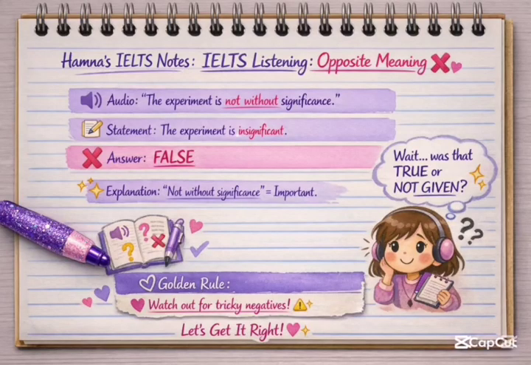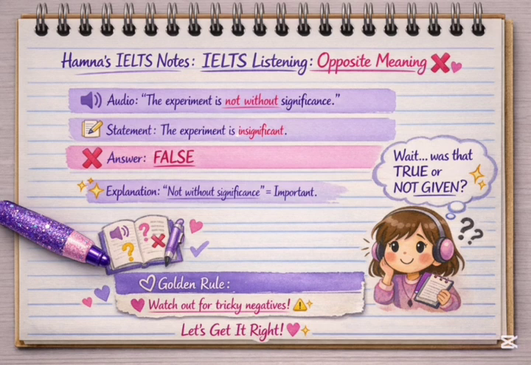Another trap is opposite meanings. Suppose the audio says, the experiment is not without significance. In the question you are asked, the experiment is insignificant. No, it's not true. The answer is false, because now try to understand. The audio says the experiment is not without significance. It means that it has significance. So it means that the experiment is significant. That's what the audio is saying.